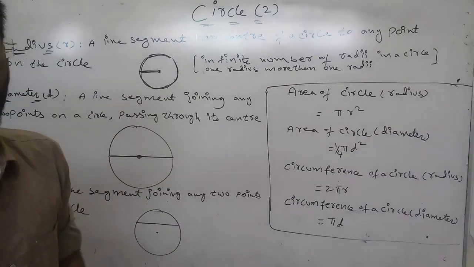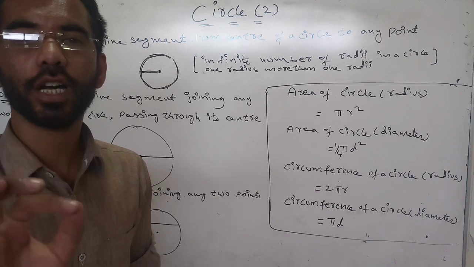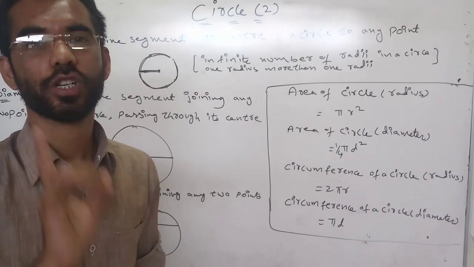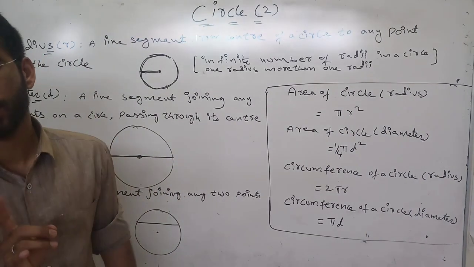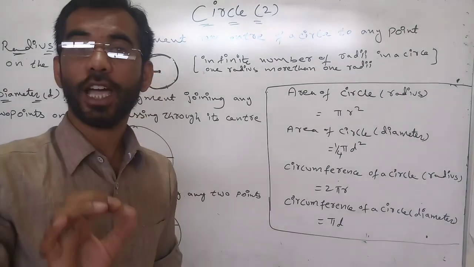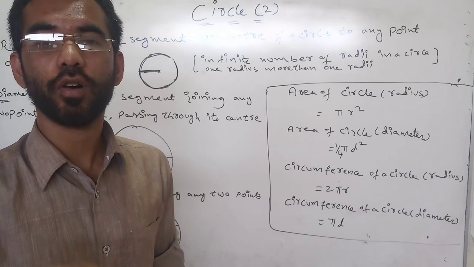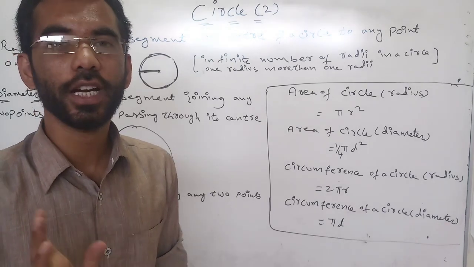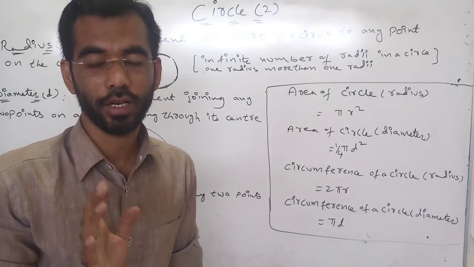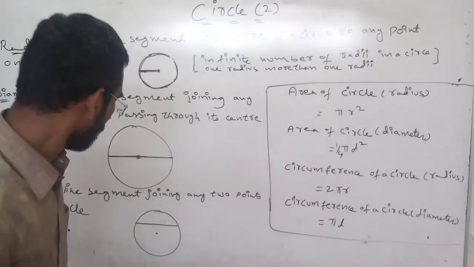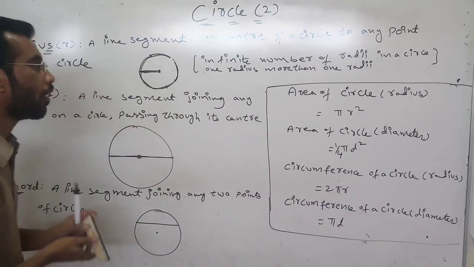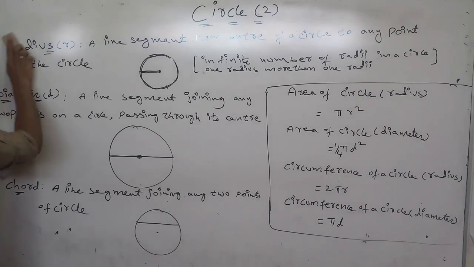And note an important point: diameter is the longest chord of the circle. Most important question, you might be getting this question in the exam. Diameter is the longest chord of the circle, and we can draw infinite number of diameters and infinite number of chords in a circle. One by one we will see all these.